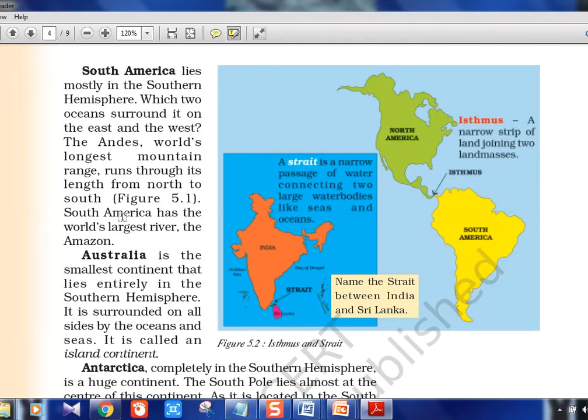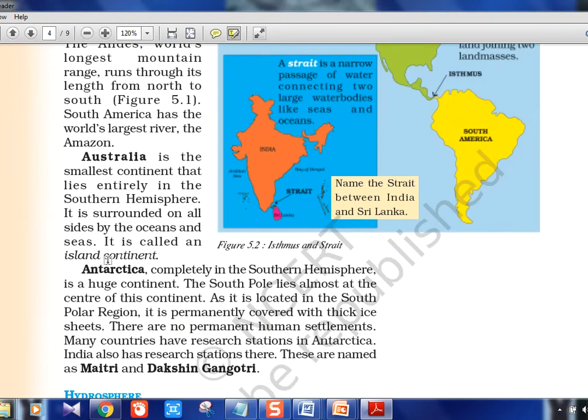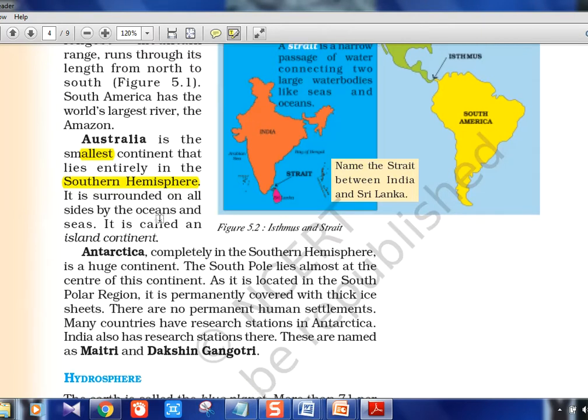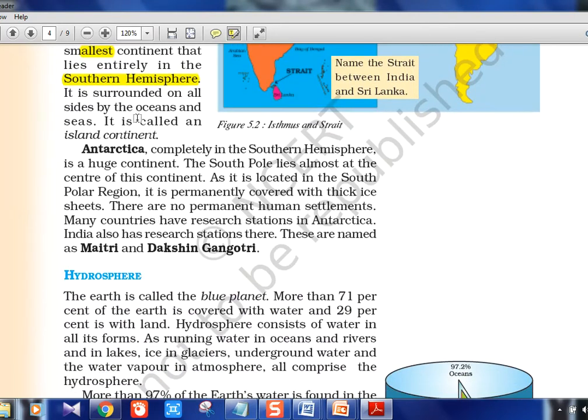Now, South America lies mostly in the southern hemisphere. Again, mapping and all, we will see on different slides later. Australia is the smallest continent and lies entirely in the southern hemisphere. In the last video we saw that during Christmas Australia is having the summer season. It is surrounded on all sides by oceans, and it is also an island continent. Australia is actually an island, a continent, and a country. It can be everything. It has a few states anyway, but you can call it an island, continent, country.